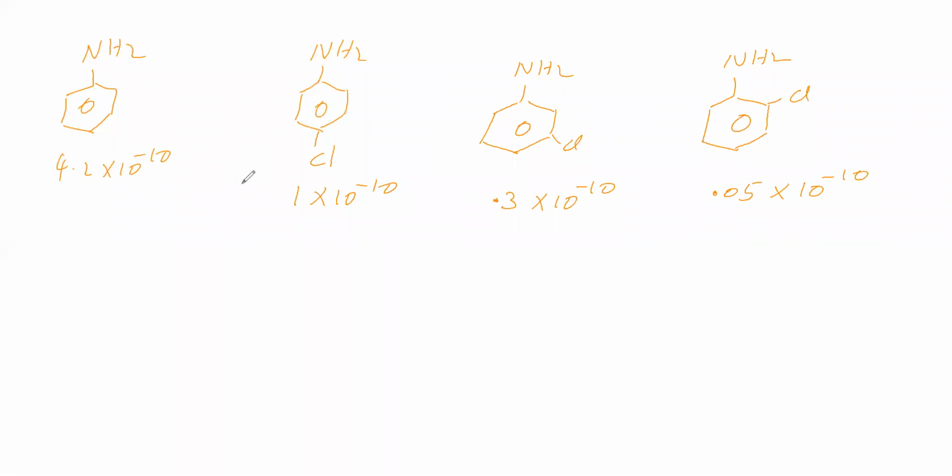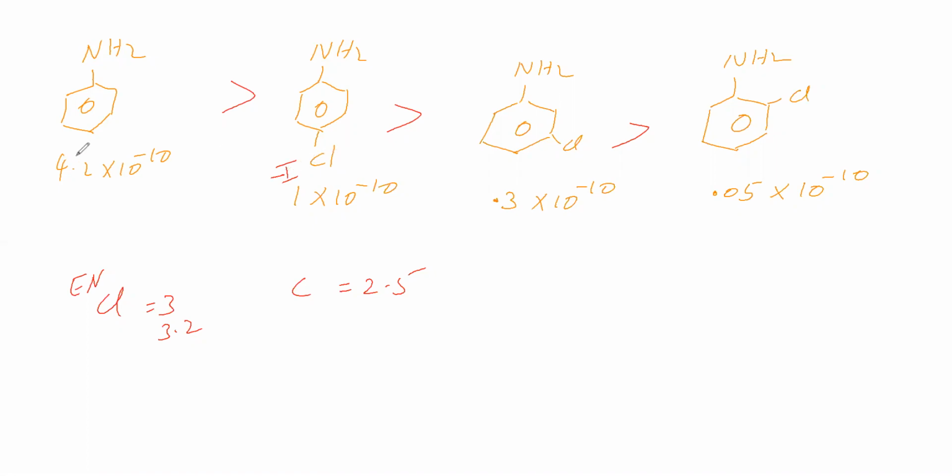So based on Kb value, we can say the basic strength. So we came to know the order of basic strength based on Kb value. Now we have to give the explanation. Now this chlorine will show what effect, that we will see. Chlorine electronegativity is 3.2. Carbon electronegativity is 2.5. So carbon is having less electronegativity, chlorine is having more electronegativity, so chlorine will show minus I effect. Electronegativity is more means minus I effect.